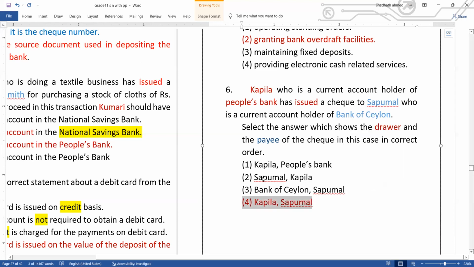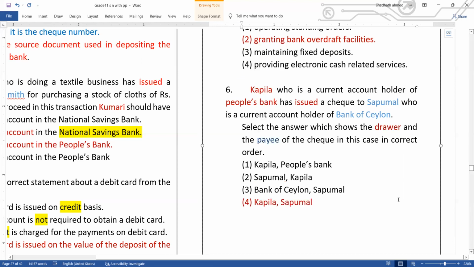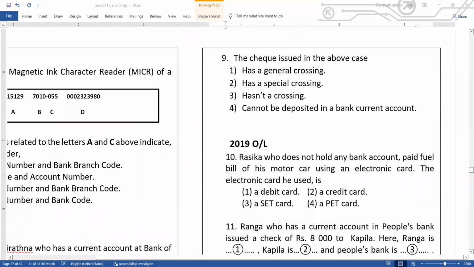Kapila and Sapumal, drawer and payee. Then who is People's Bank? Drawee. Kapila's bank is the drawee. Right, number 7.